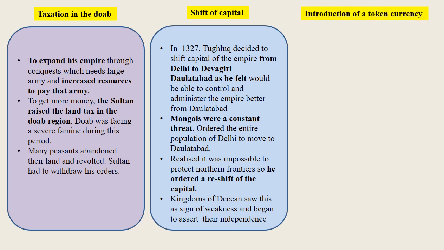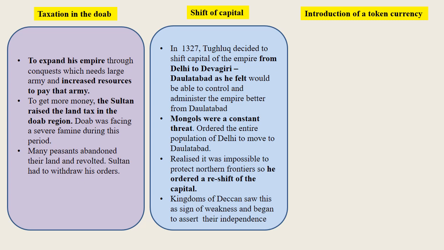Introduction of a token currency. In 1329, Muhammad bin Tughlaq introduced a token currency. There are two views about this experiment. Some historians believe that Muhammad bin Tughlaq had plans of conquest in Central Asia for which he needed more money.